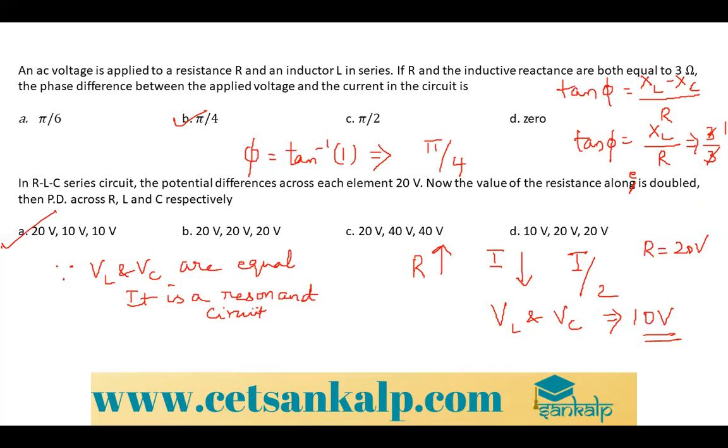Voltage across L and C will be 10 volt. That is the scenario. I hope you are clear with that. Very good. So we'll see the next problem.